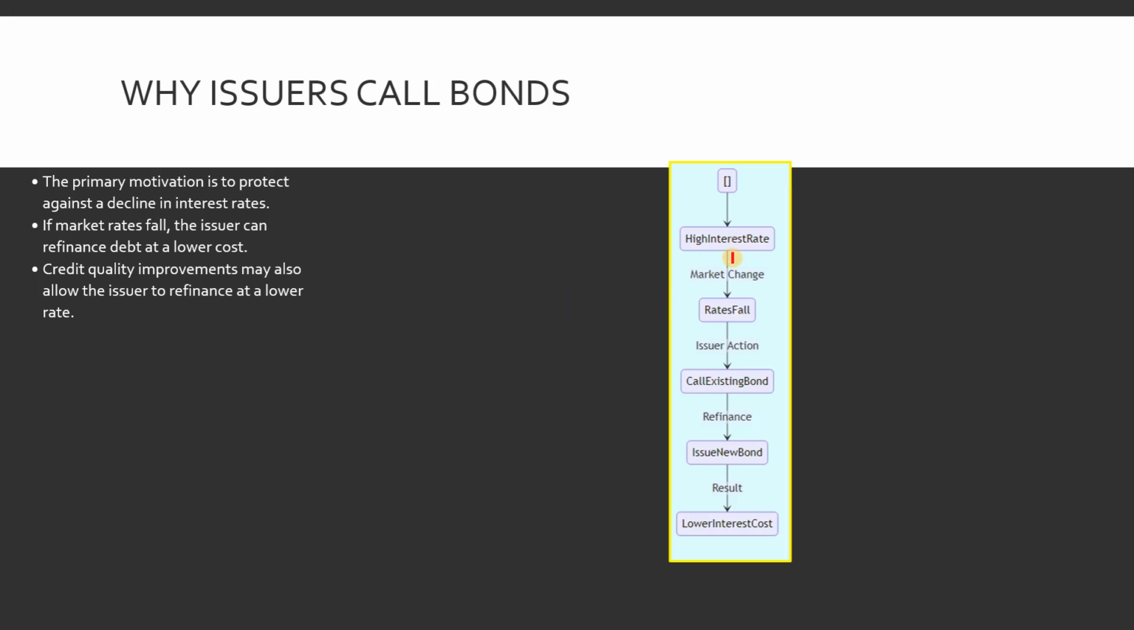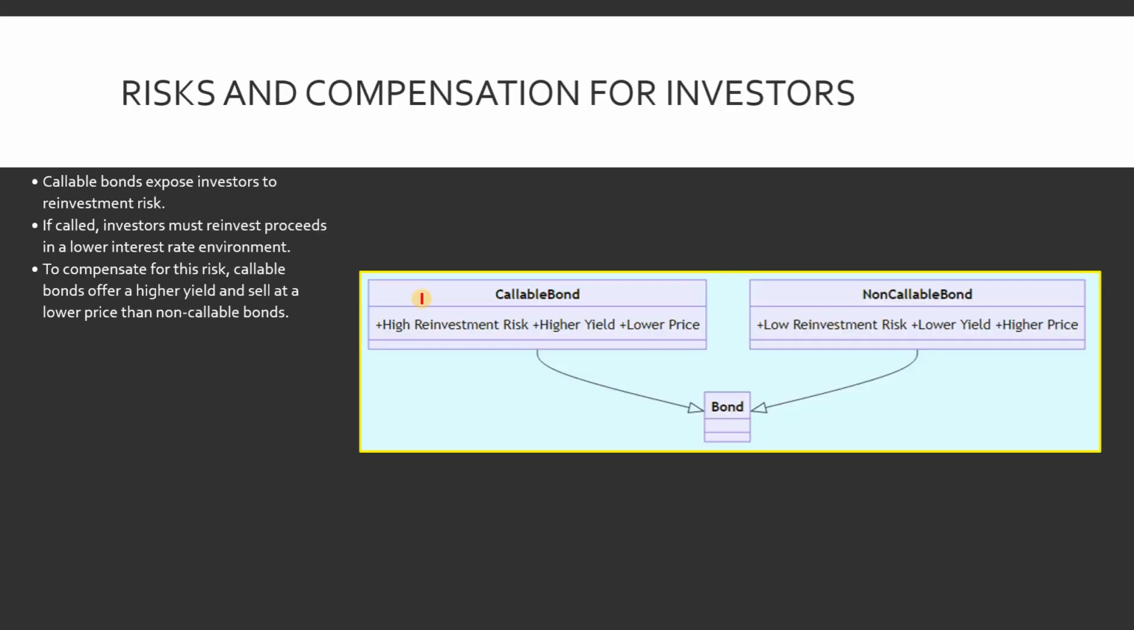So let's look at the diagram again. When there are higher interest rates in the market when the bond was issued, and the market changes and rates fall, what will the issuer do? It would execute its call option and issue a new bond and get a lower interest rate. So who would benefit here? The issuer would benefit, but the investor would lose in this scenario. And what could be the reason for that? Lower interest rates and improved credit rating for the issuer. So these are the things you have to remember for the exam.